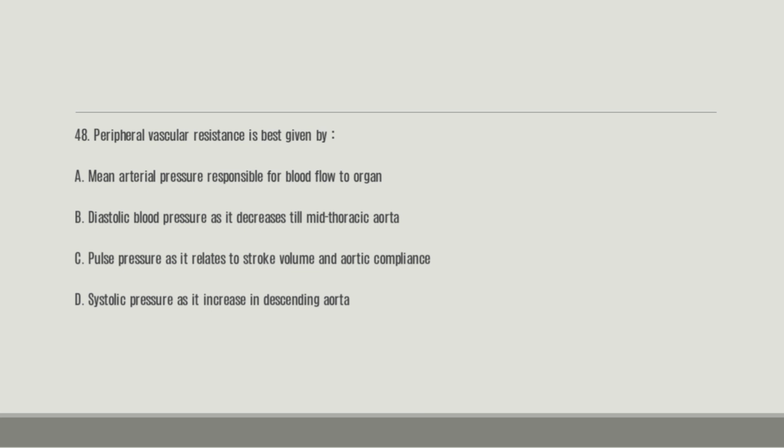D, systolic pressure as it increases in descending aorta. So which of the following best describes the peripheral vascular resistance? And the right answer is B. The diastolic blood pressure as it decreases to mid thoracic aorta.